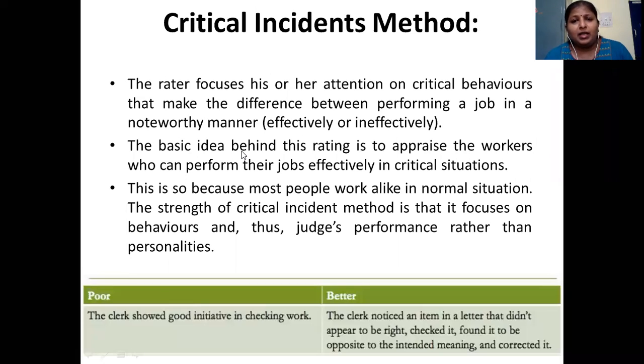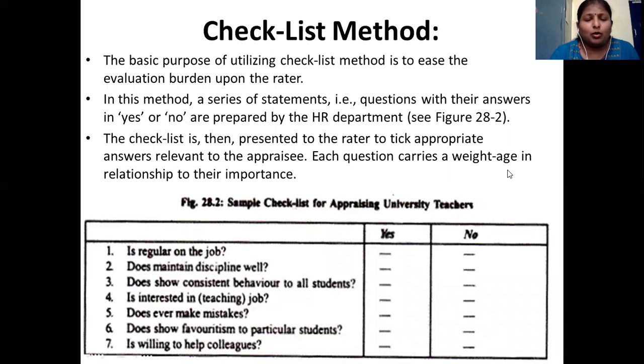Just by using this method you cannot judge a person, because there are a lot of situations wherein his performance and output may be very good. So don't depend on the critical incident method alone to judge the employee or worker.